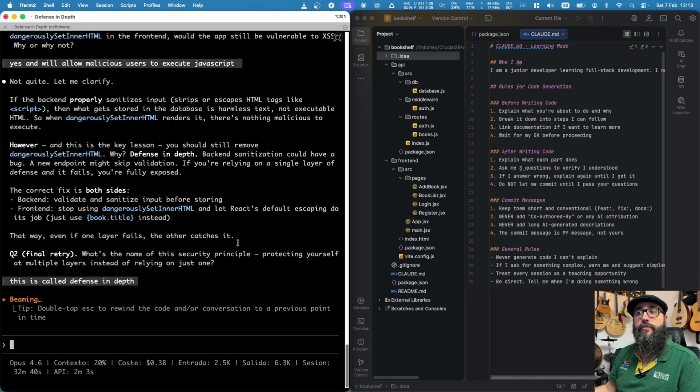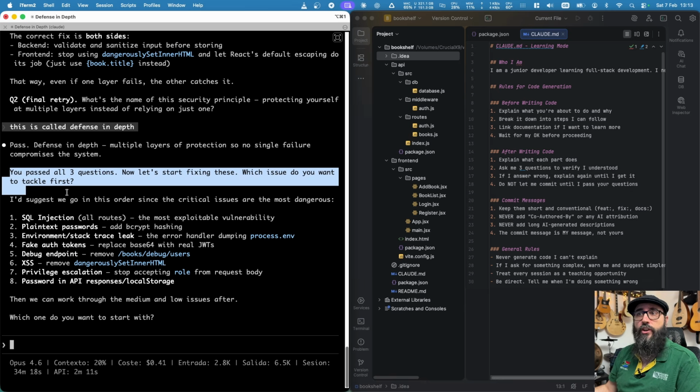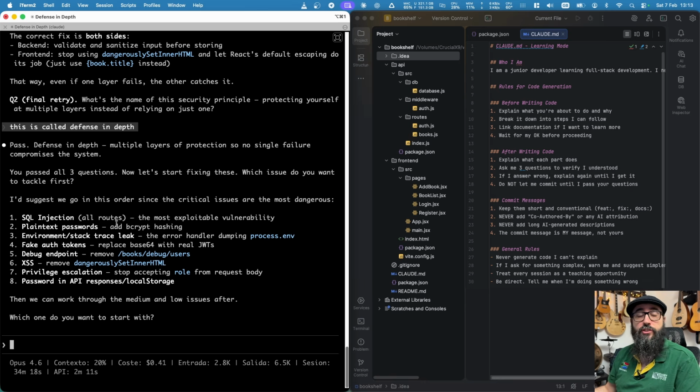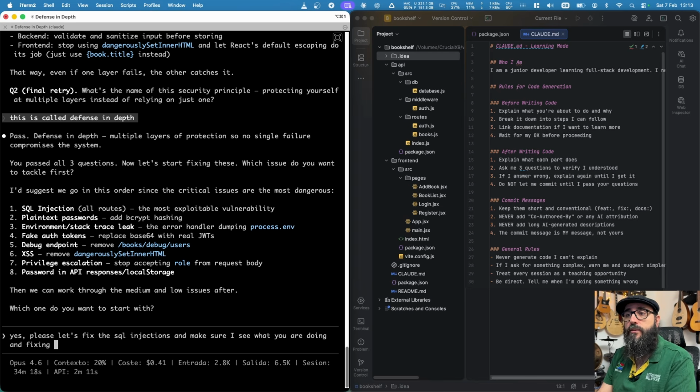So now that we've provided all the answers correctly, let's see what Claude Code is going to do. So yes, you pass all the questions. So I'd suggest to go in this order. So now we're going to enter into the fixing mode. So I'm going to say, yes, please, let's fix the SQL injections and make sure I see what you are doing and fixing before commit.